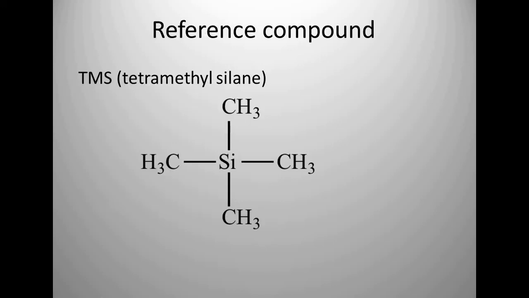Next is the reference compound. In many cases the reference compound used is TMS, that is tetramethylsilane.